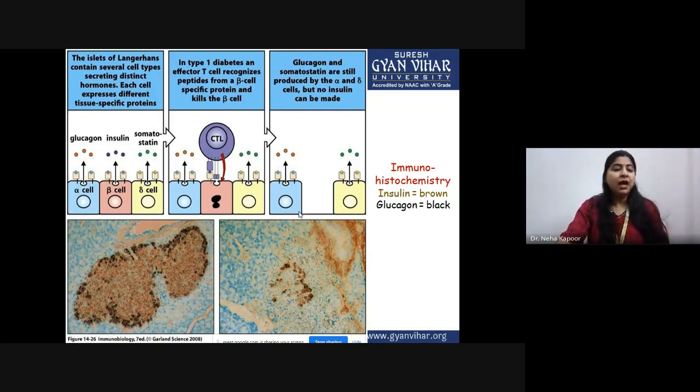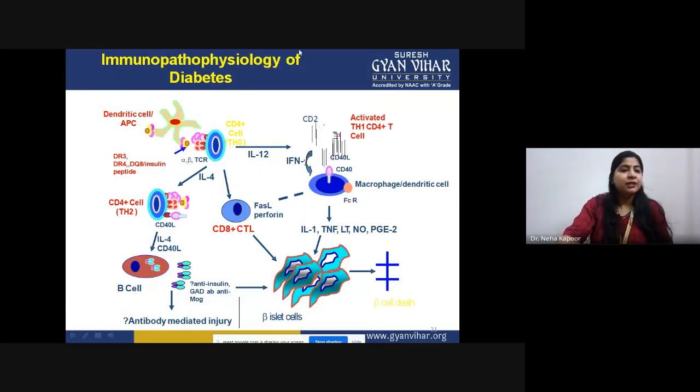The other two cells are producing glucagon and somatostatin normally, because both of these cells are intact and are not being attacked by the cytotoxic T lymphocyte. But insulin can't be produced because the beta cells are killed by the cytotoxic T lymphocyte. In that case, the condition of diabetes mellitus arises. So this is the complete immunopathophysiology of diabetes, how it actually happens.